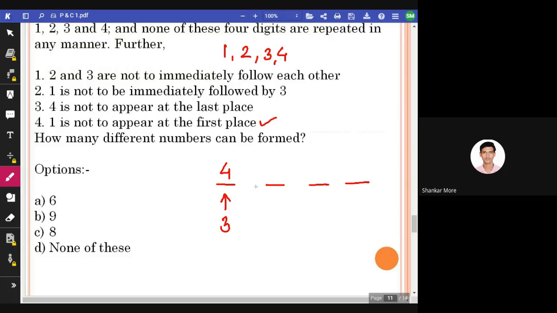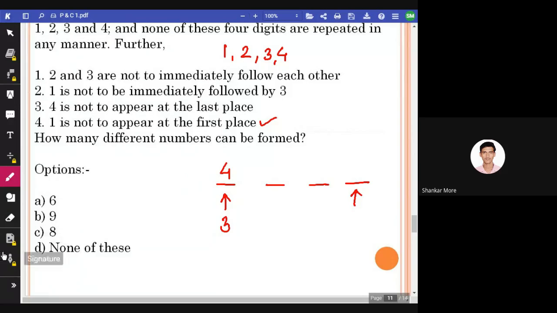All right. Now here, how many possibilities are there? One number is already gone. How many numbers are remaining here? Three numbers. All right.